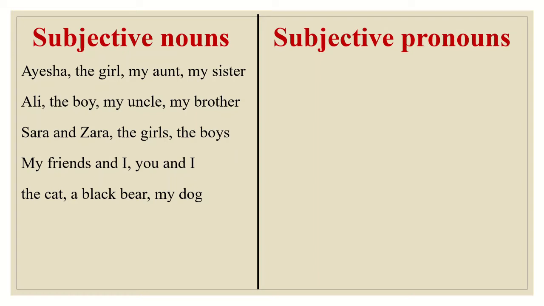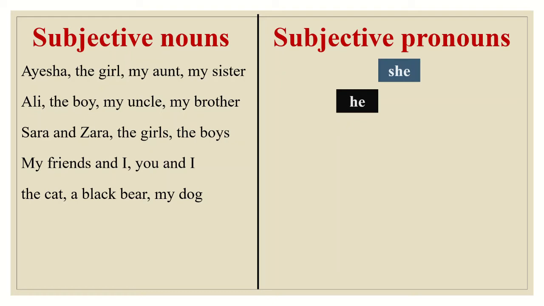Okay everyone, now you can see on the screen, I have given you options which will help you to memorize which pronoun we are going to use and when. Aisha, the girl, my aunt, my sister. Whenever we are talking about one female, we will use she. Whenever we are talking about one male, one boy, my uncle, my father, my grandfather, we are going to use he.